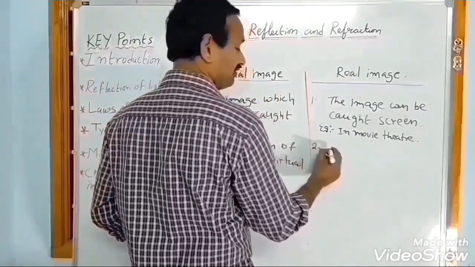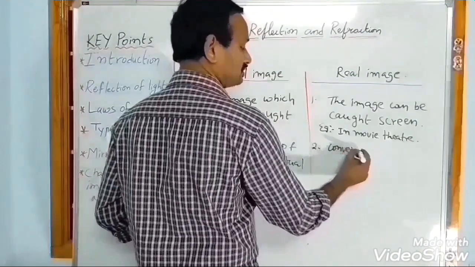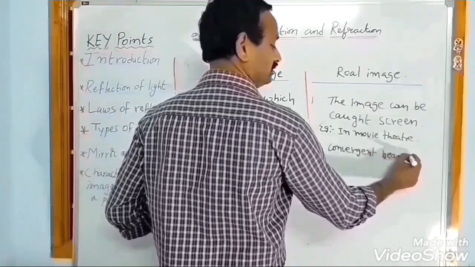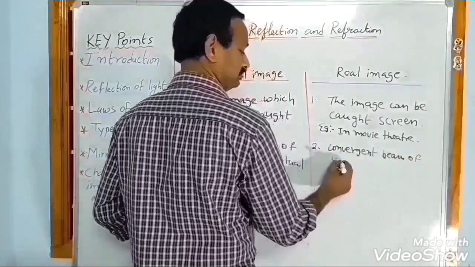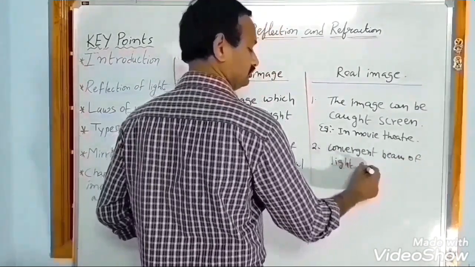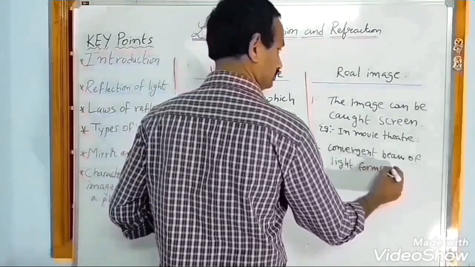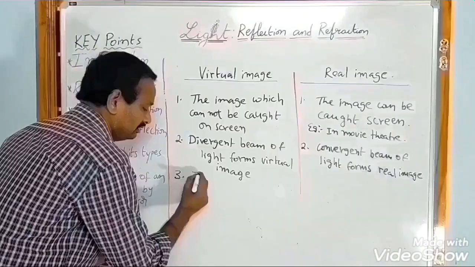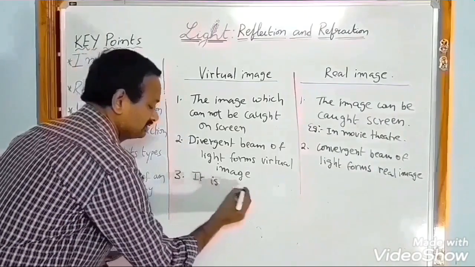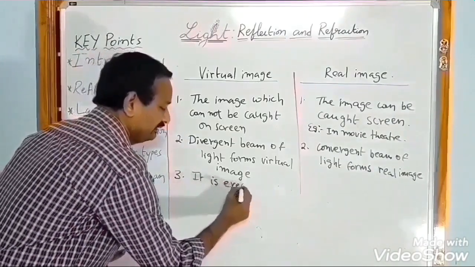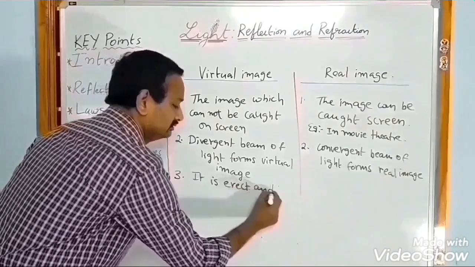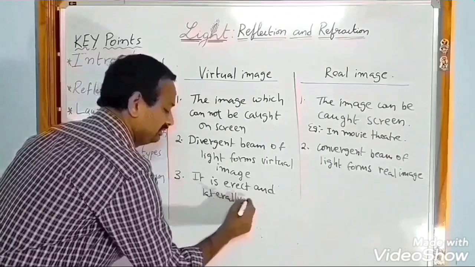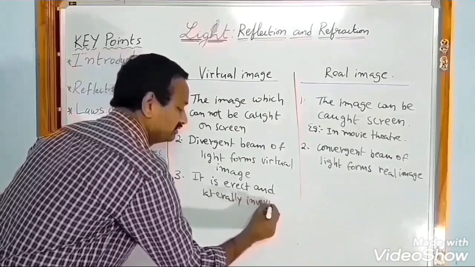Here, a convergent beam of light forms a real image. A virtual image is erect and laterally inverted.